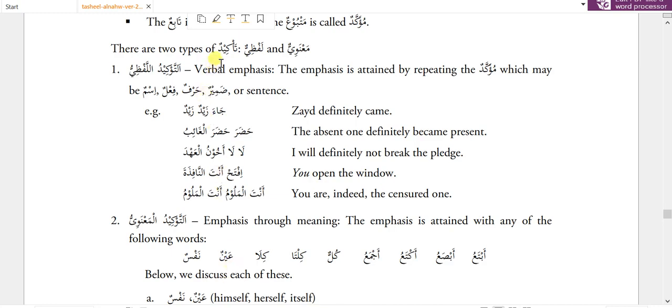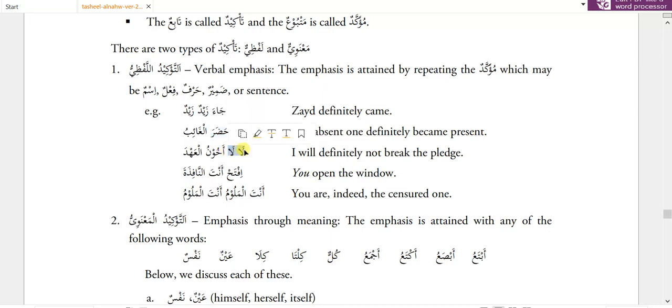There are two types of takid. One is manwi, another one is lafzi. At-tawkid al-lafzi, verbal emphasis. The emphasis is attained by repeating the muakkad, which may be ism, fail, harf, zamir or sentence. Like Ja'a Zaidun Zaidun, Zaid definitely came. Hazara hazara Allah ghaib. So here the fail is repeated. La la akhunu al-ahad.